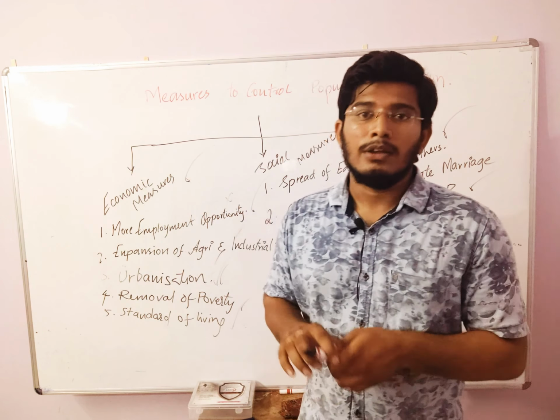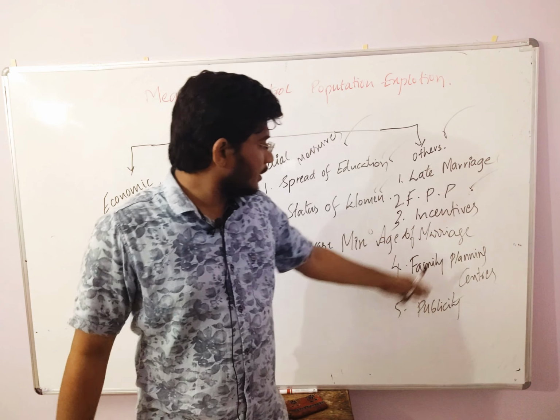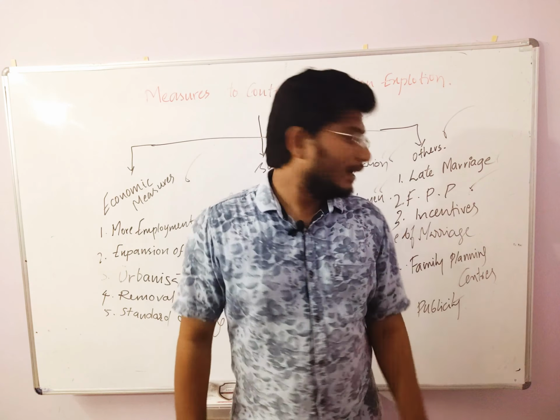Next one, family planning programs. These policies or schemes are introduced by the government to encourage people to go for family planning, and the government is also giving more incentives to people who opt for it. The government is also providing family planning centers and encouraging people to go to them. And through publicity, the government is doing a lot regarding the family planning program and increasing awareness of the small family system.